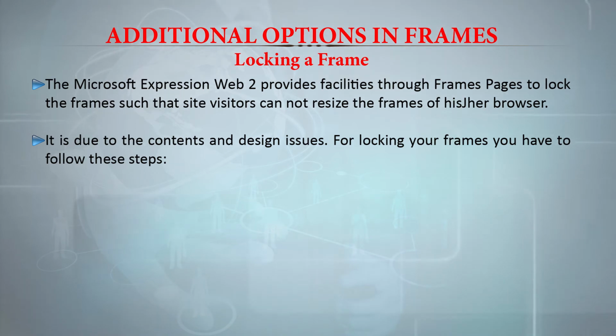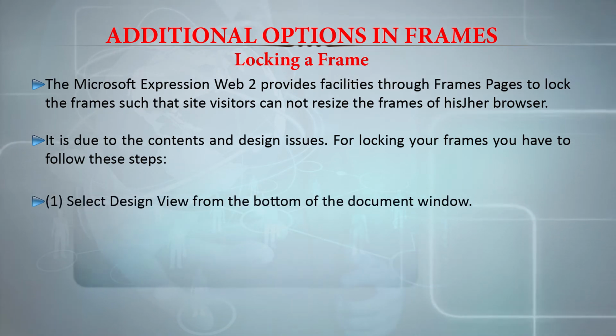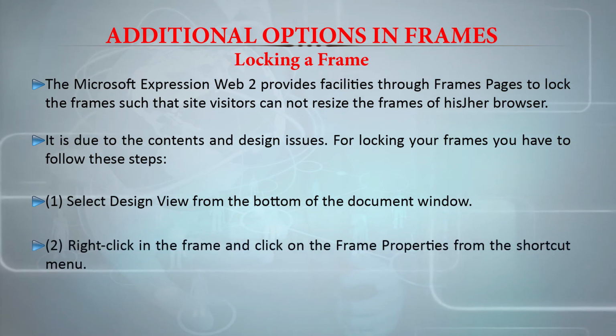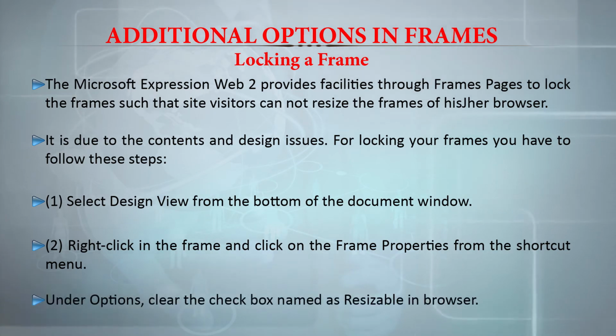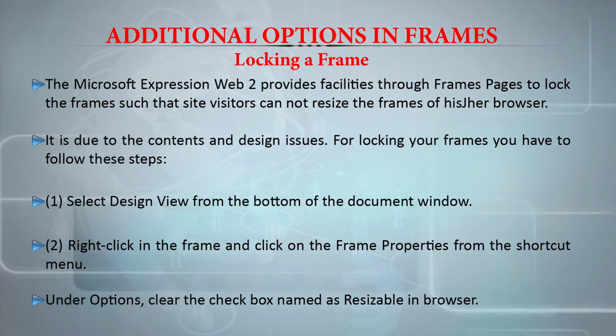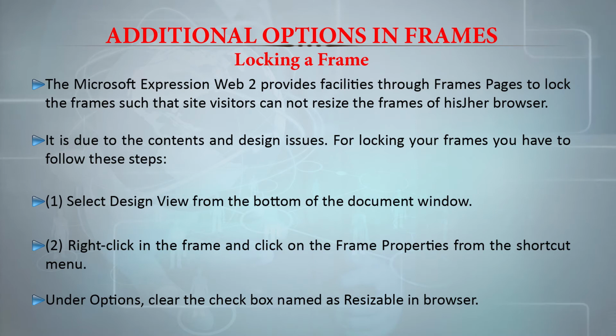Step 1 is to select the design view from the bottom of the document window. Then right click in the frame and click on Frame Properties from the shortcut menu. Under these options, you can clear the checkbox named Resizable in browser. You can see this option in the coming up image.